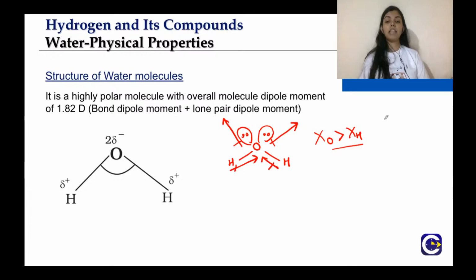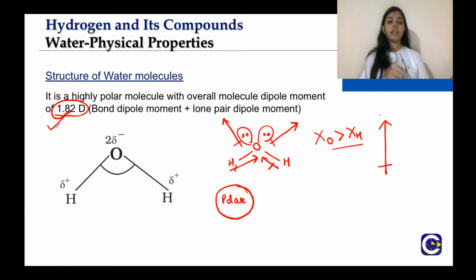They all add up and the resultant dipole moment will be this. That means the water molecule is polar in nature. And what is the magnitude of the dipole moment? 1.82 debye. So water molecules are polar in nature.